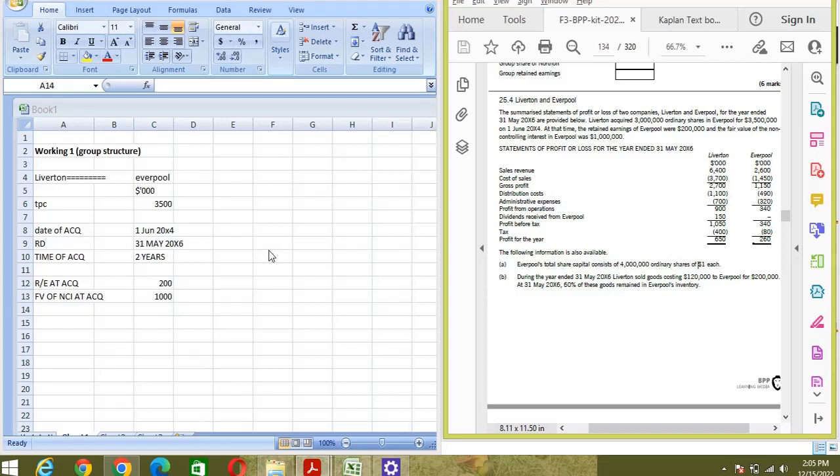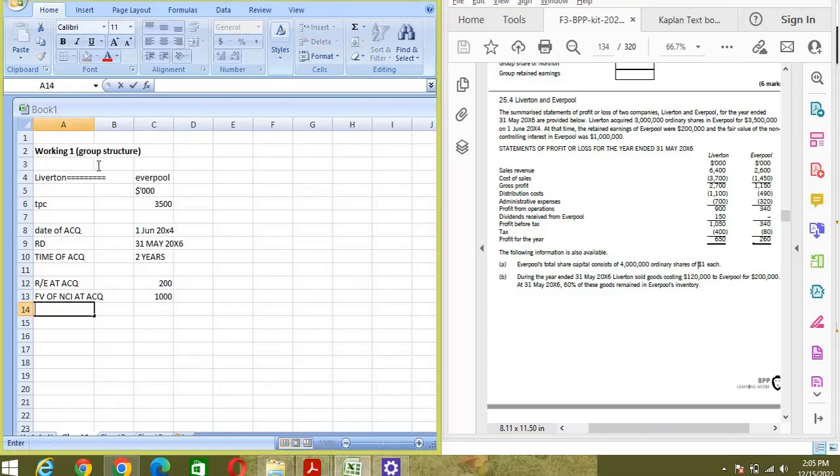So let's calculate the percentage acquired by Liverton. Liverton has acquired 3,000 shares out of 4,000. So it means 75% of the shares have been acquired by Liverton. So NCI will be 25%, right? So NCI is equal to 25%.